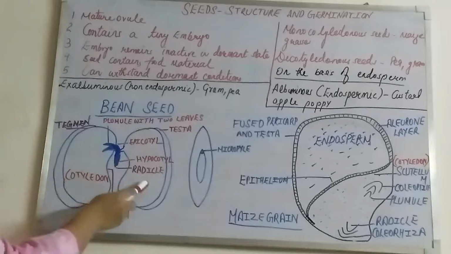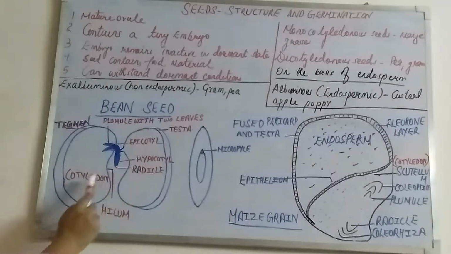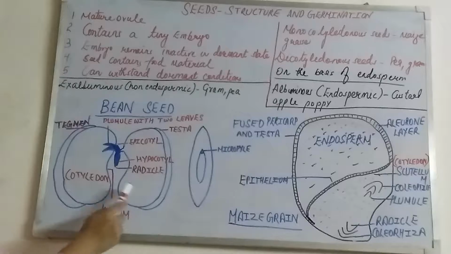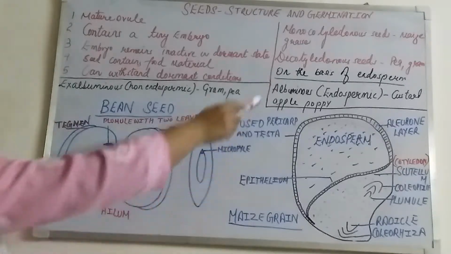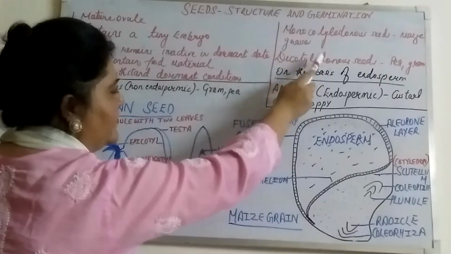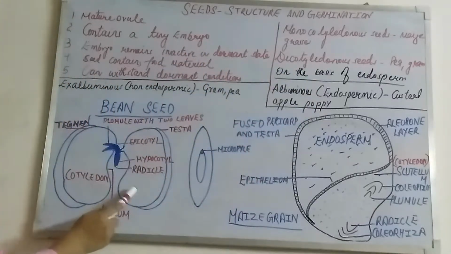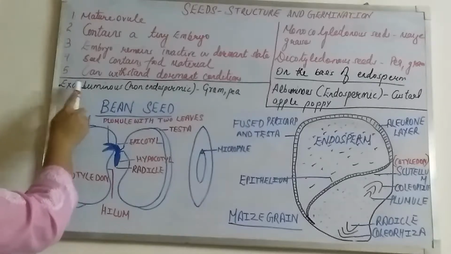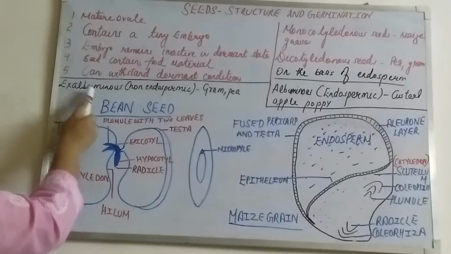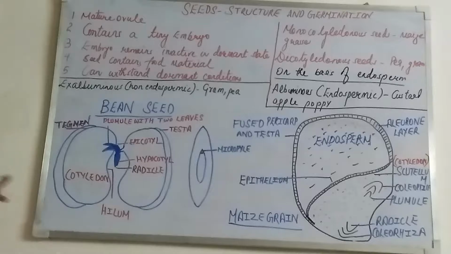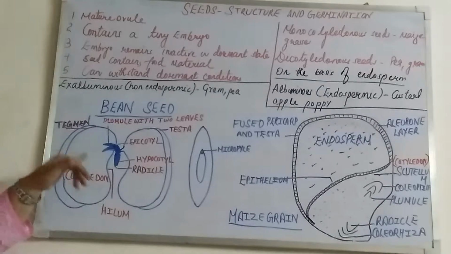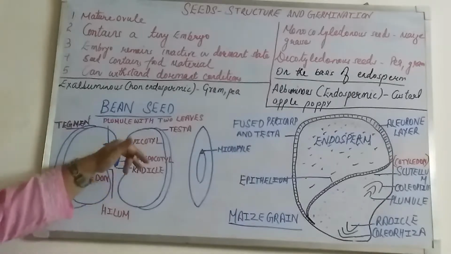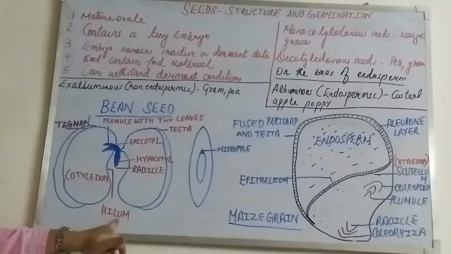Now here you can see these two portions, that the bean seed consists of two cotyledons, 1 and 2. So that's why it belongs to which category? Dicotyledonous. And since the nourishment source is the cotyledon, it belongs to ex-albuminous. Okay. Next is the scale-like structure, which I have already explained, that is the hilum.